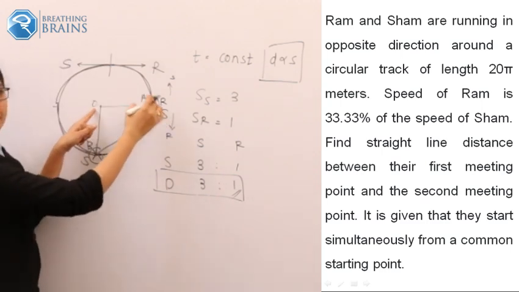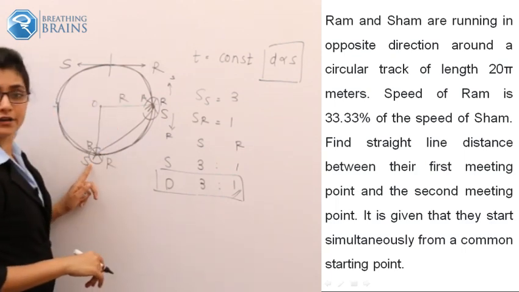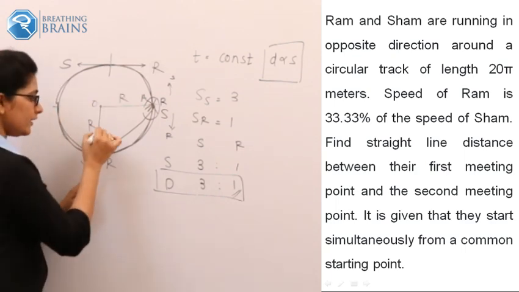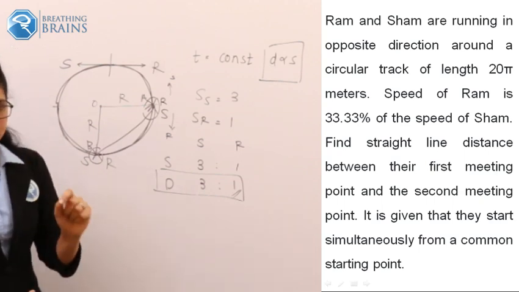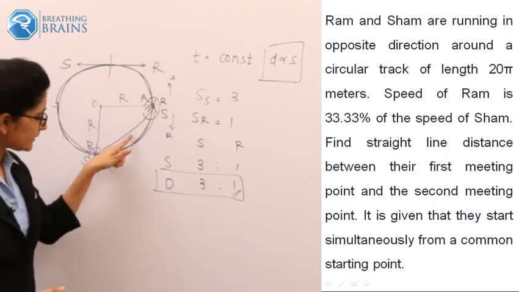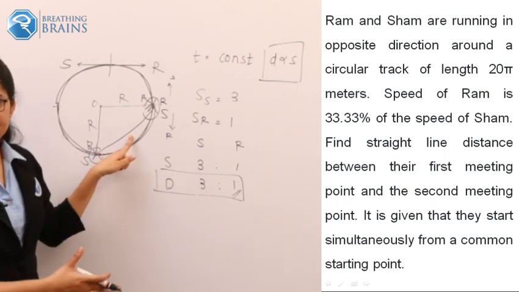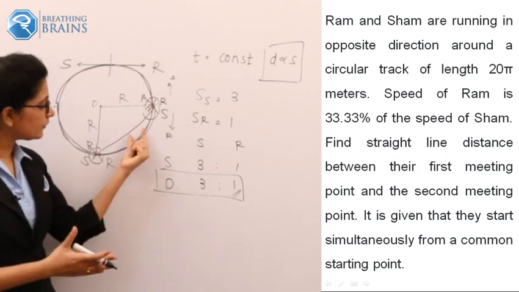What is OA for the circle? It is a radius. What is OB for the circle? It is again a radius. So when we get the value of the radius, we could find this straight line distance because this is a right angle triangle. We could implement the Pythagoras theorem to find this hypotenuse.